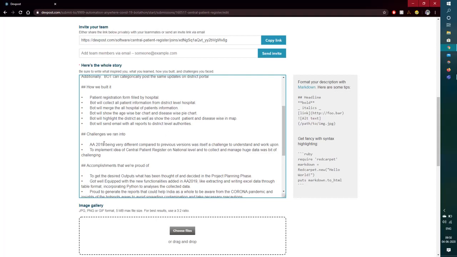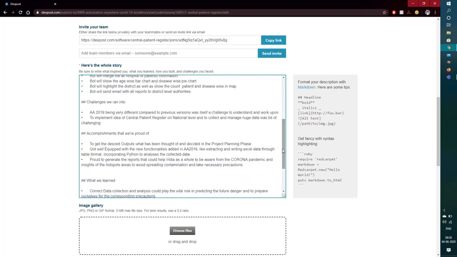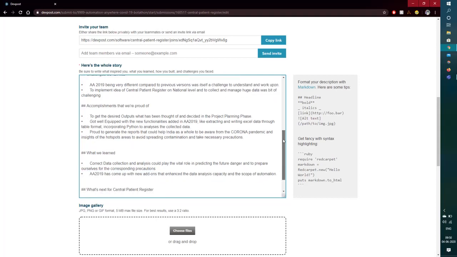So what are the challenges with A&A 2019? A&A 2019, as we see, is quite different compared to the previous version. So working upon them has provided us quite a good learning. And to implement the idea of a central patient register on a national level to collect and manage huge data was a bit challenging. So what we have done is we are having our own set of data. What we try to do is create certain test data, considering that it is the patient information, so we are trying to show this particular demo.